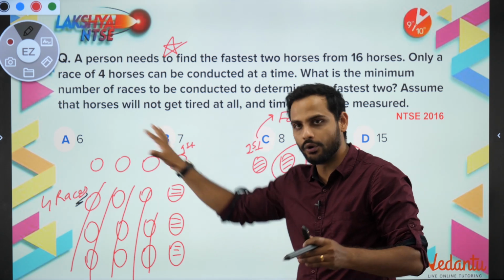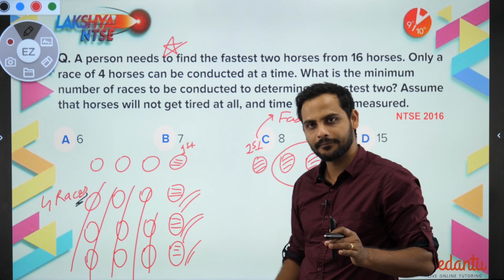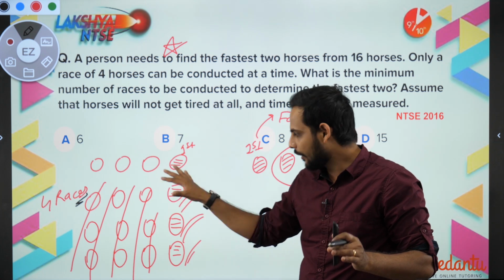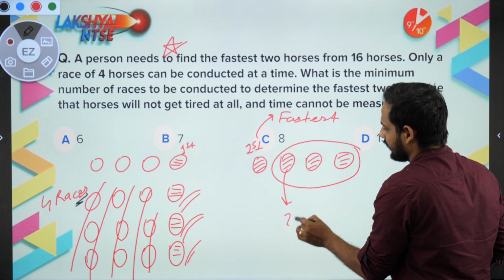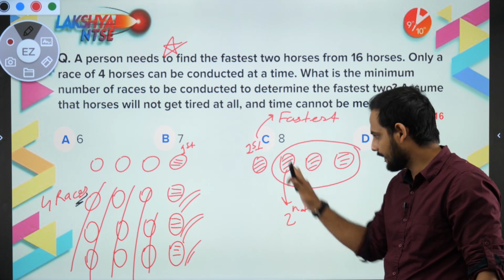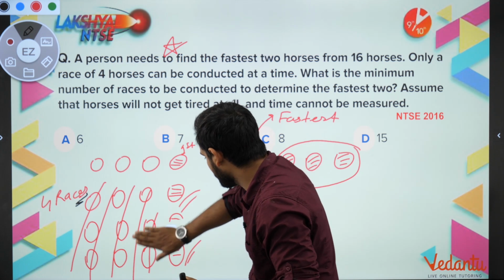So if anyone is second fastest, it is either this or this or this. Right? So out of these 3, one has to be second fastest. Let us say I got to know that the second group's person was second fastest in that race. But it does not mean he is overall second fastest. Okay, so how many possibilities are gone?